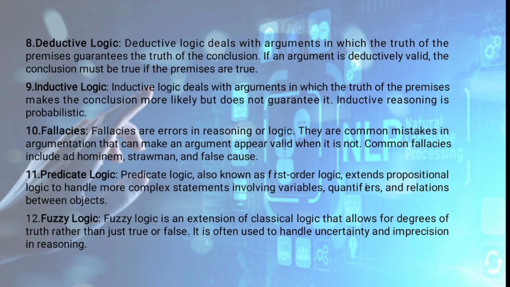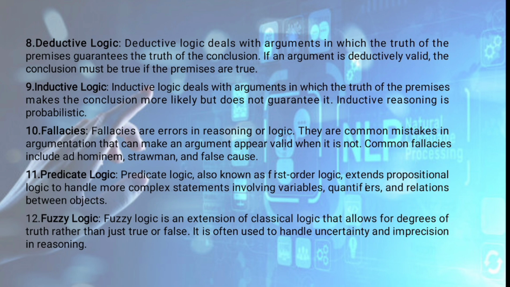Otherwise, if the premises are false, then the truth value of the entire proposition becomes false. The next type is inductive logic, which is similar to deductive, but it cannot conclude the final truth value of the proposition based on the truth values of its premises.